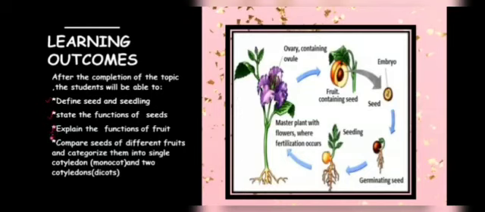Now you will be able to differentiate and categorize the seeds of plants as monocots, having a single cotyledon, and dicots, having two cotyledons inside.